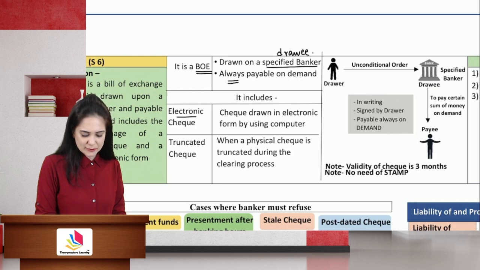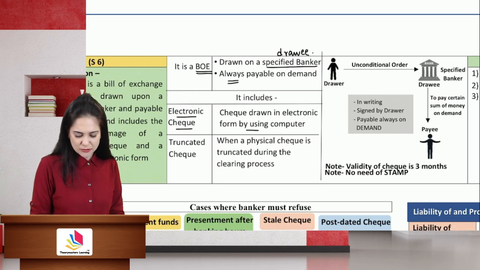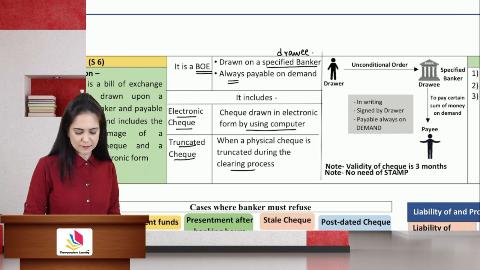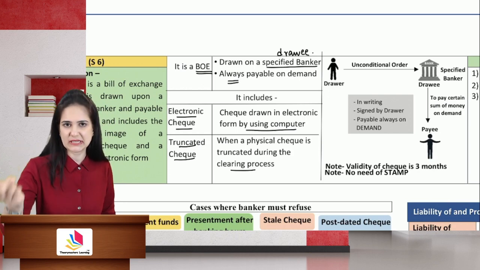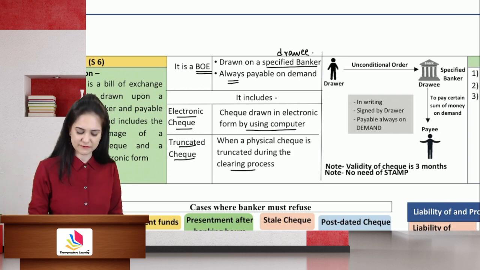It includes an electronic check. It is a check drawn using the computer. It also includes a truncated check, when the physical check is truncated during the clearing process. So instead of sending the check physically, you just send an electronic image of the check.